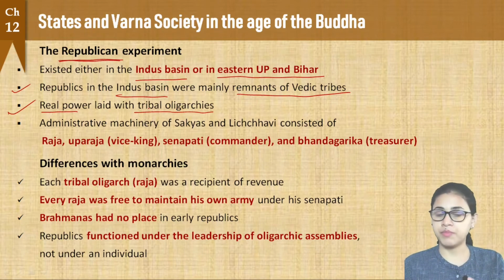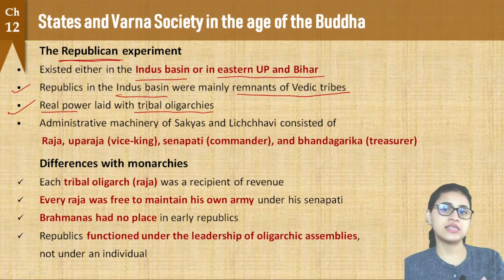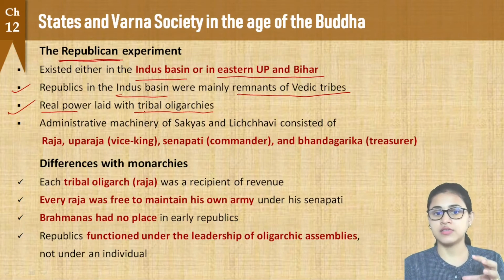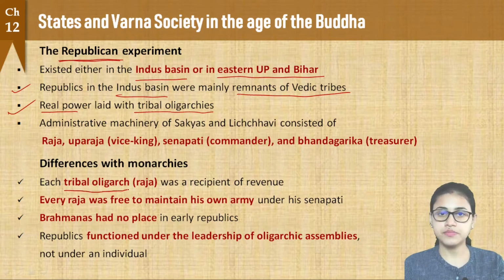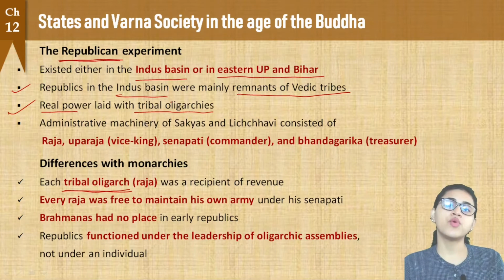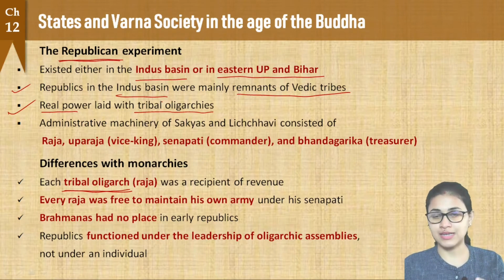But in case of a republic, the entire state is divided into some smaller parts, and each part has a raja, and he was also called a tribal oligarch. That means in case of a monarchy, we have rule of a single person, that is the king, whereas in case of a tribal oligarchy or a republic, we have rule by many people or many kings or rajas. Alright, they were called rajas.